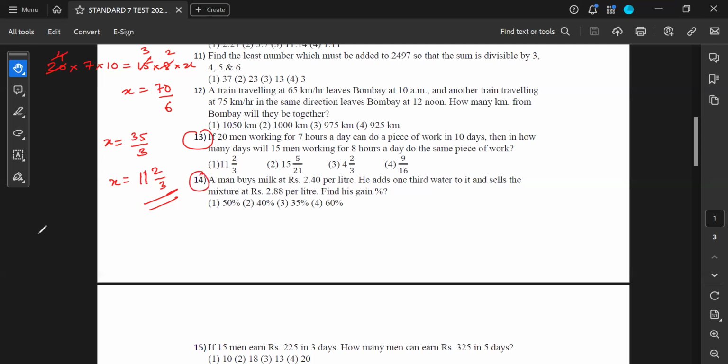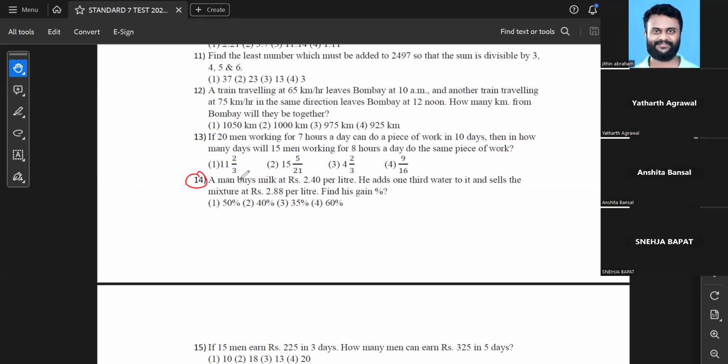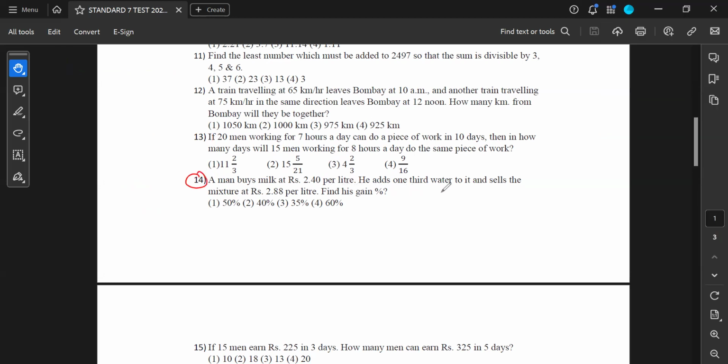Let's go for the 14th problem, dear children. A man buys milk at 2.4 rupees per liter. He adds one third water to it and sells the mixture at 2.88 per liter. One third water means the milk content is 1 minus one third. Water को छोड़ के जो बचेगा, that will be two third. Two third will be milk. So his cost price per liter is 2 by 3 of 2.4 rupees, because for 1 liter he is spending 2.4. So 2 by 3 multiplied by 1 liter's cost will be the cost he has spent.